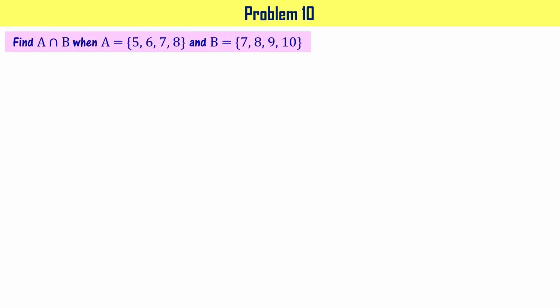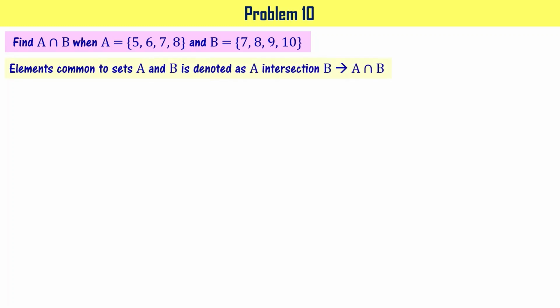Let's take a look at a problem on this concept. Find A intersection B when A is 5, 6, 7, 8 and B is 7, 8, 9, 10. We know that elements common to sets A and B are denoted as A intersection B, right? So A intersection B in this particular case is 7, 8.